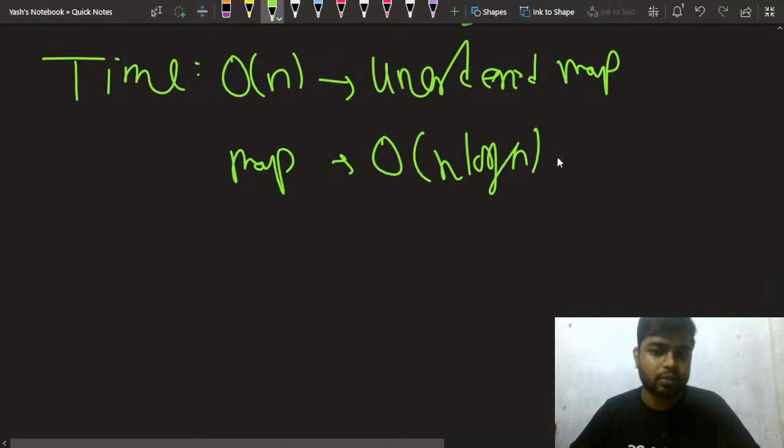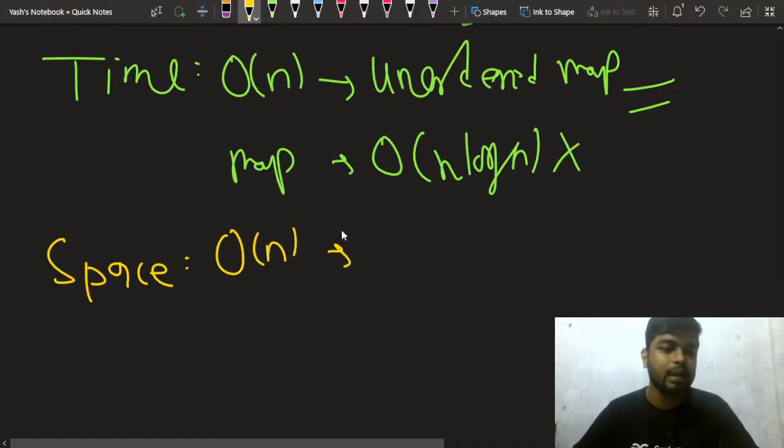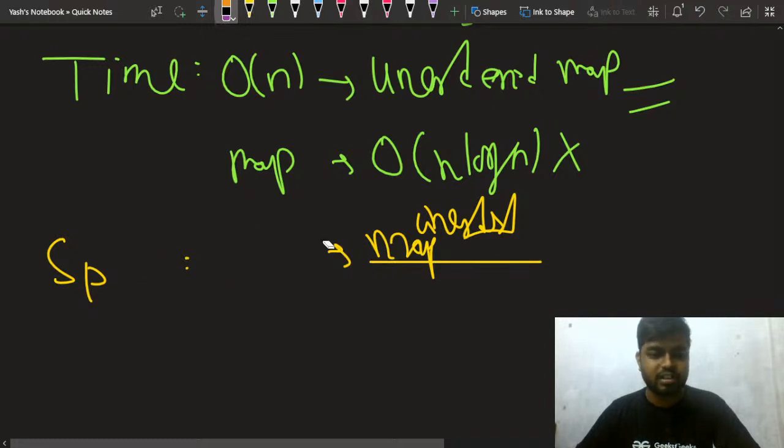So this would have been a better approach, right? And talking about the space complexity, there will be a space complexity of order of n for this question. Because why? Because I'm storing all the elements in the unordered map, right? So that is why there will be a space complexity, right? I hope that this much part is clear.